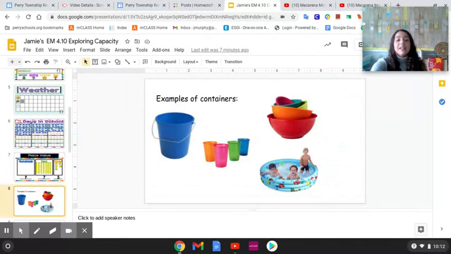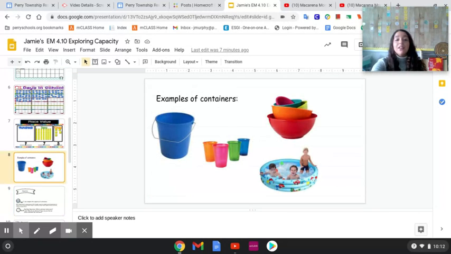Okay, let's get ready for our lesson. Our lesson today is all about capacity. I want you to look at the screen at these different containers. They can all hold water. Here we have a bucket. What are these called? That's right, they're cups. What is this that is holding water and 3 children? That's right, it's a swimming pool.